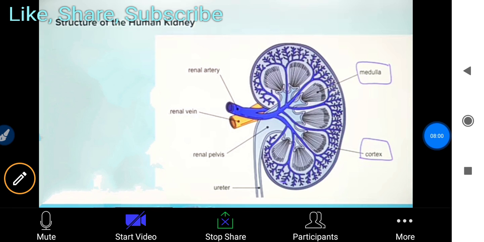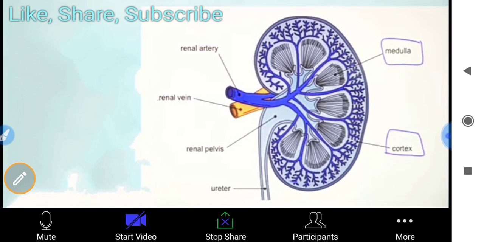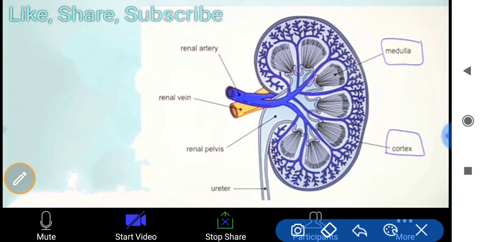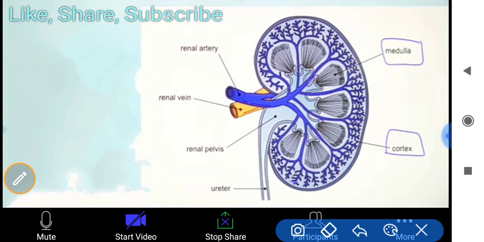Now if you see the structure of the human kidney, which you have to read in your book also, it has the outermost covering, which is the cortex. That is the first thing in its structure. Then there are the pyramid shaped structures. It is not exactly the same, but it looks like a pyramid, a very beautiful structure. This is called the medulla.